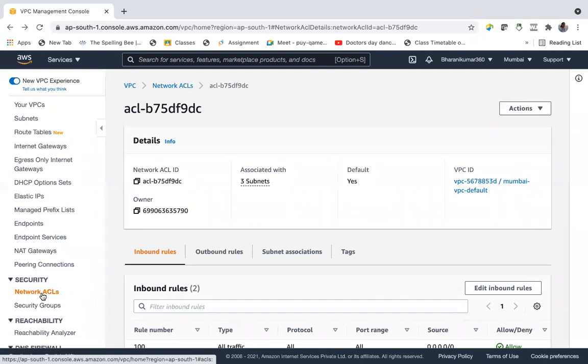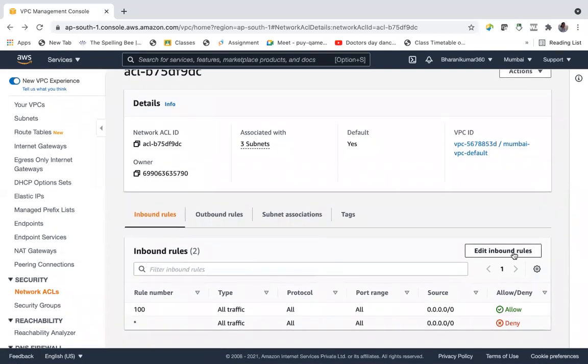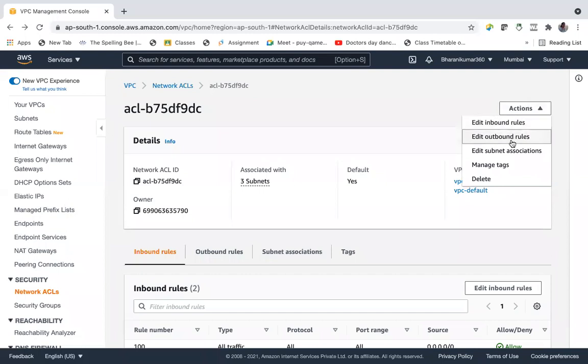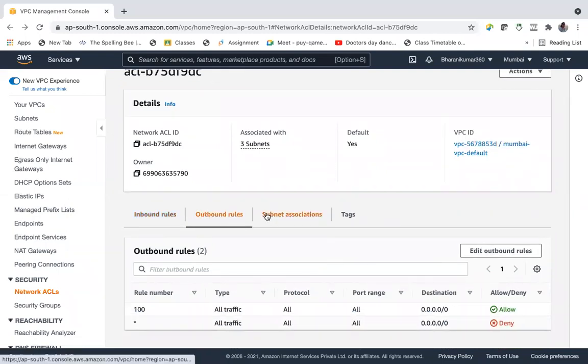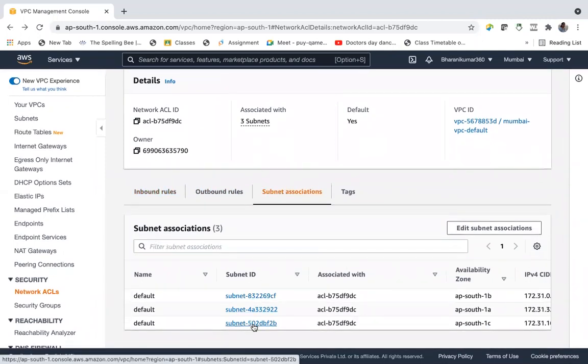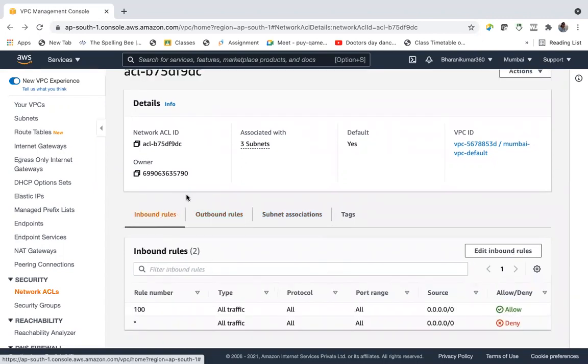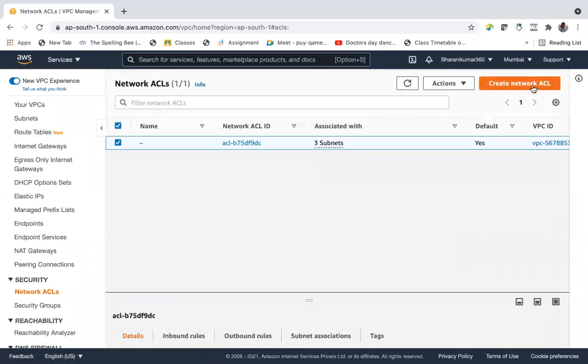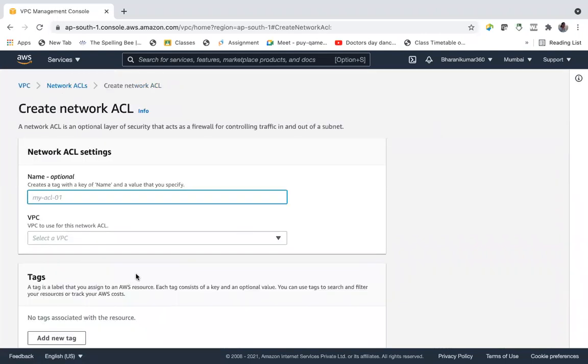If you want an extra one, you can create. Edit inbound rules, actions, manage tags. Subnet associations. I have 3 subnet associations. You can edit the subnet association. And here, if you want to create a new one, create a new one.